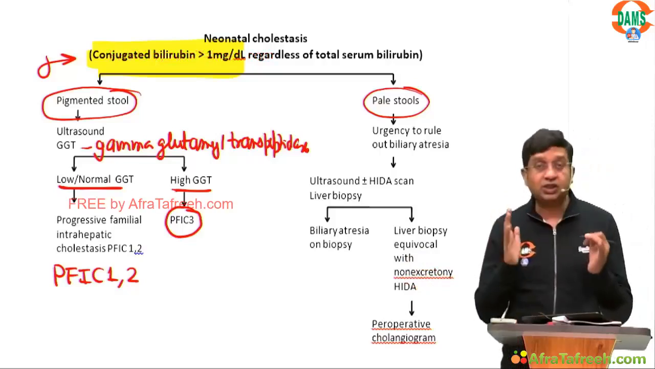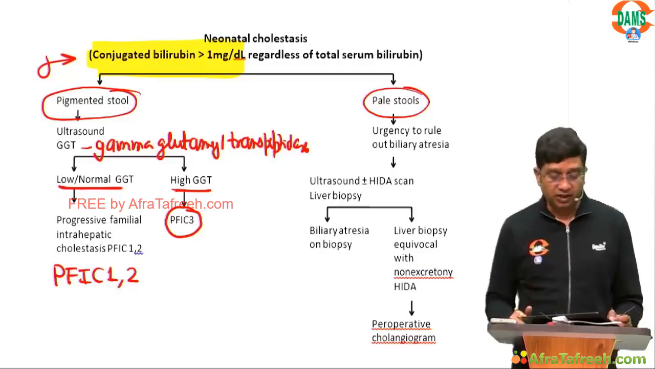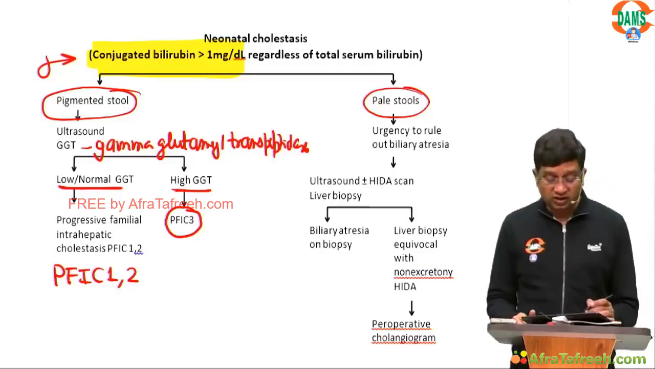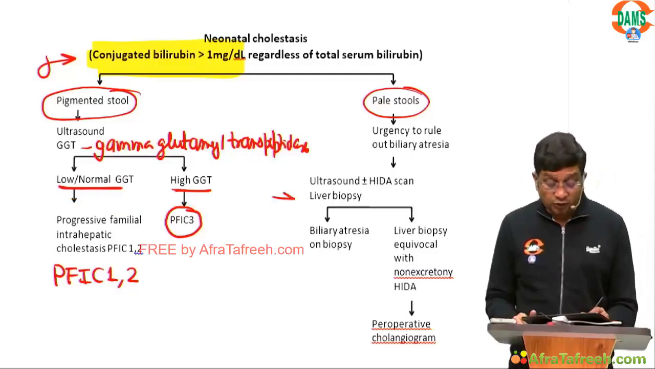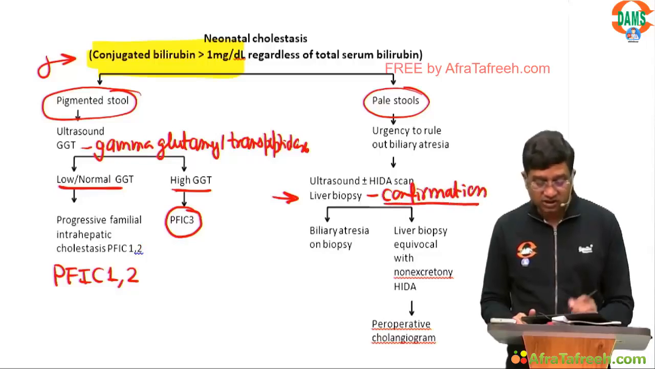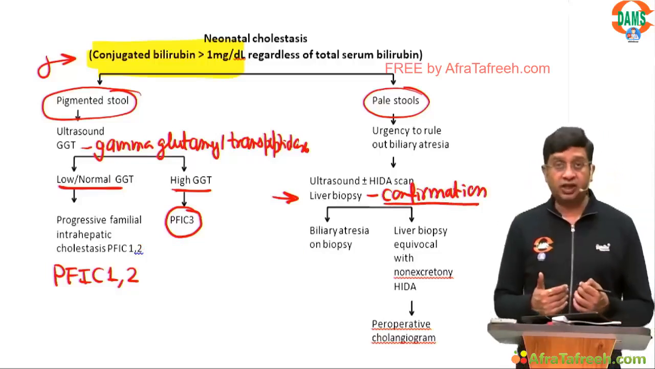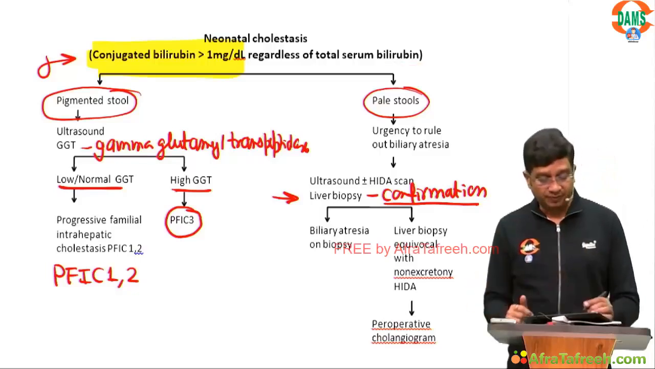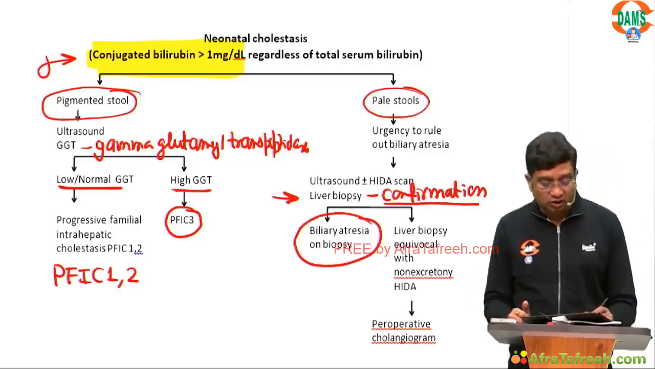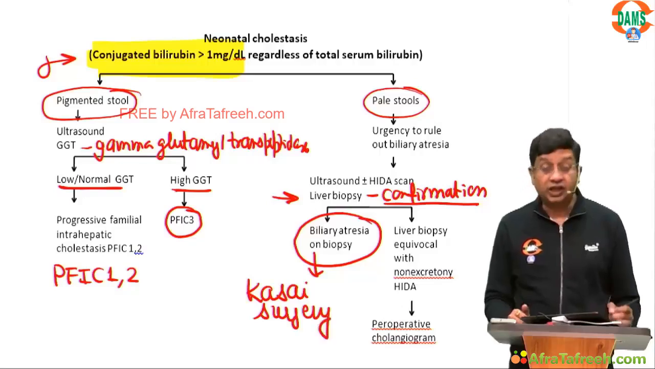Now, if you get the pale stool, you start thinking along the lines of biliary atresia. So what is the first investigation to be done? That is for confirmation, liver biopsy. That is used for the confirmation, and that is the first investigation. You will go for liver biopsy, you will go for ultrasonography, right? HIDA scan is now plus minus. And if there is biliary atresia on biopsy, you will go for the Kasai surgery.